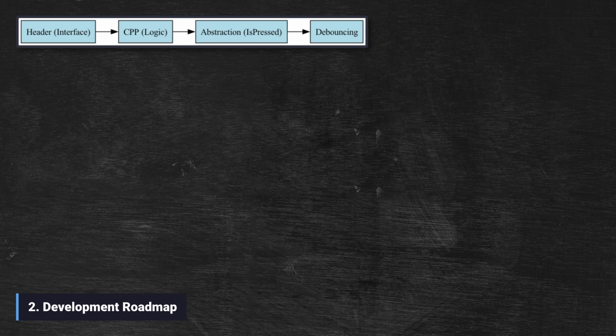We'll start with the header interface, move to the implementation, and then add layers of abstraction to solve real-world hardware issues like contact bounce. This is where OOP really starts to show its power. Throughout the section, I encourage you to pause and try to write the code yourself before I reveal the solution. This is your turn to think like an object-oriented programmer.